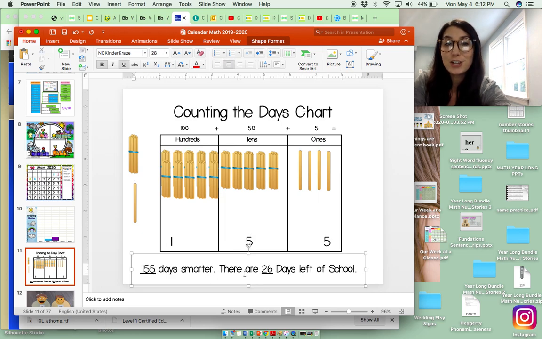Now today is the 155th day of school. You are 155 days smarter than you were on the first day. Everybody kiss your brains. There are 25 days of school left.